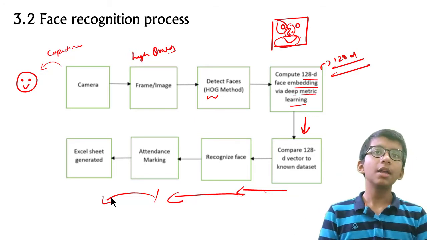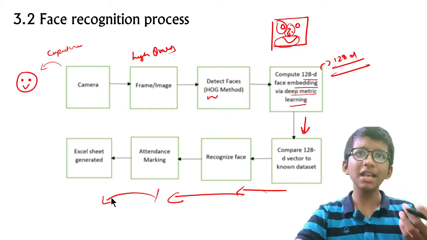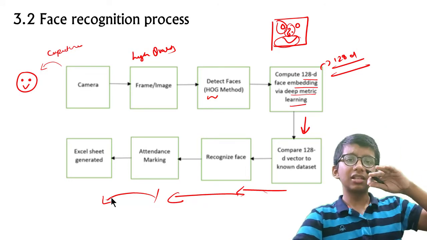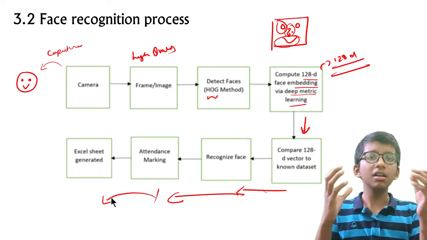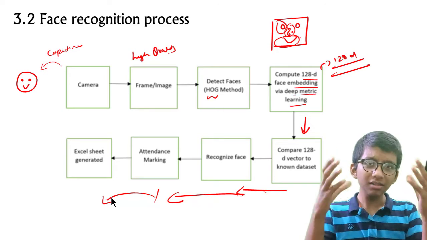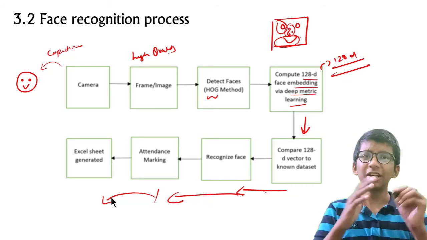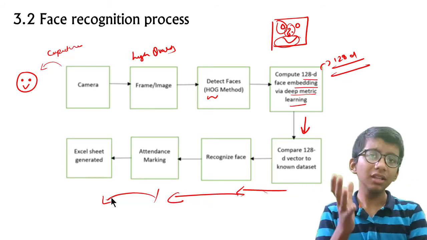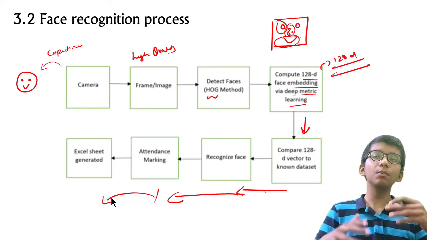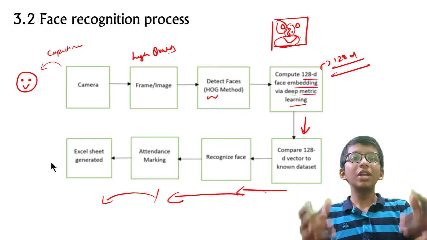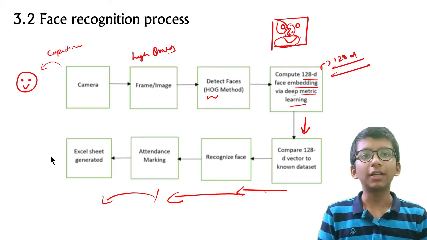Simply put, the model captures high quality images, sends them to detect faces, encodes the different parts like eyes, ears, and mouth, and compares them to our existing dataset. If they match, it recognizes the face and marks attendance. To train the model further and make it more accurate, we generate an Excel sheet with the help of a Python script.